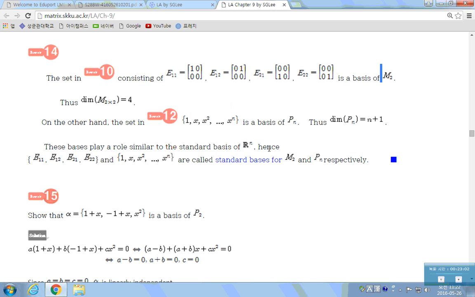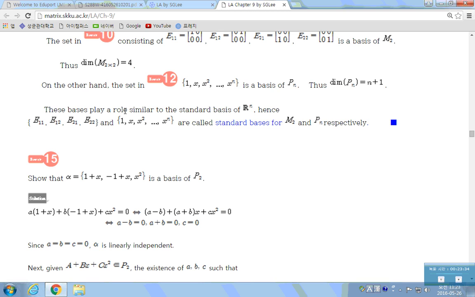4. Let's see. What's the dimension of Pn? This was linearly independent, and an arbitrary vector in Pn can be written as a linear combination of this. So this spans Pn, so this is a basis. What's the cardinality of this set? N plus 1. So the dimension of Pn is what? N plus 1. That's the number of vectors in this set.